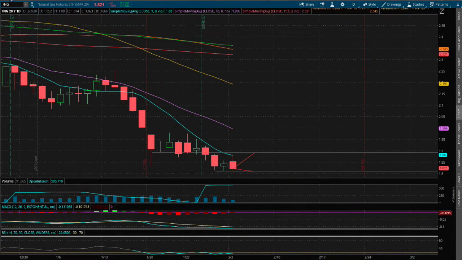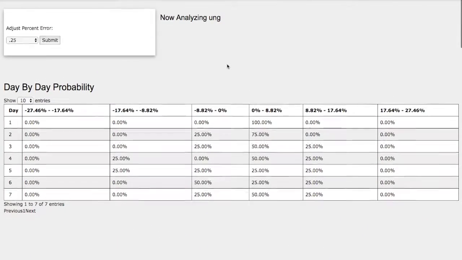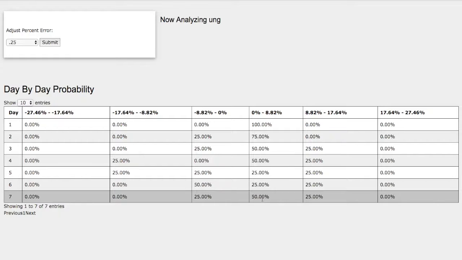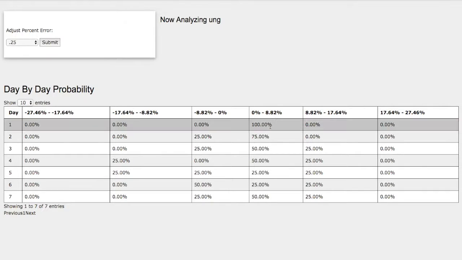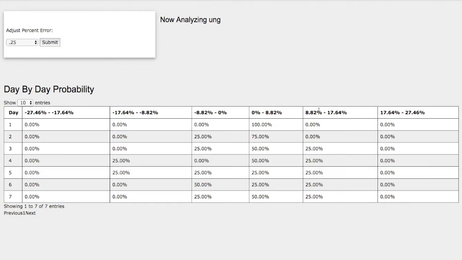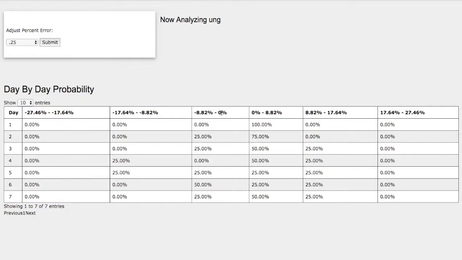So back to the day-by-day probability model. As the day progresses, we have a slight favor to the upside. We have a 0 to 8% to the upside with a 50% chance, and a 25% chance on the extreme case between 8 to 17% to the upside. On the other hand, we have a 25% chance of natural gas heading down 0 to negative 8%.